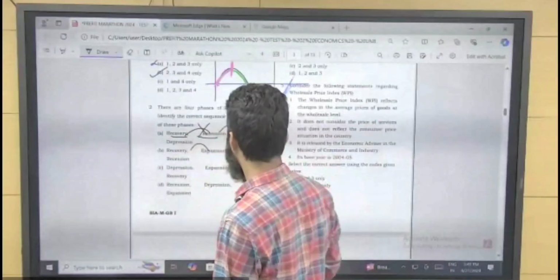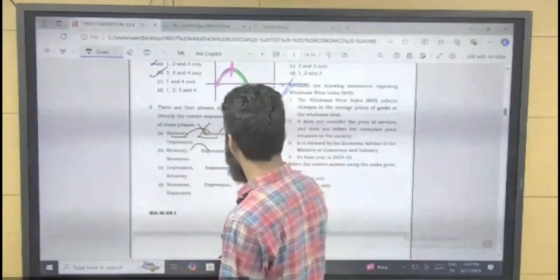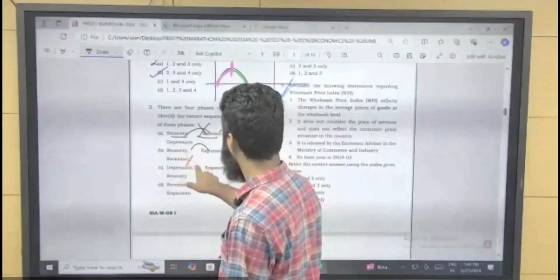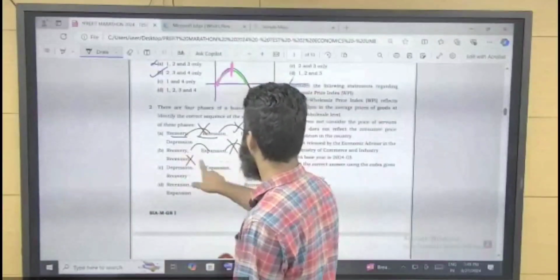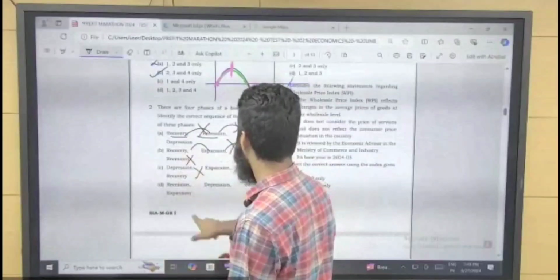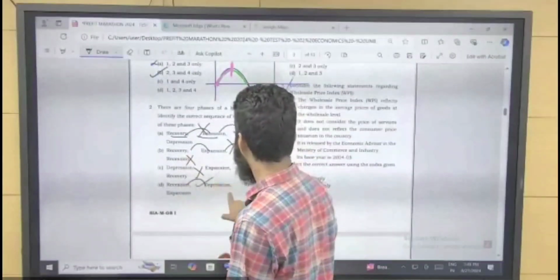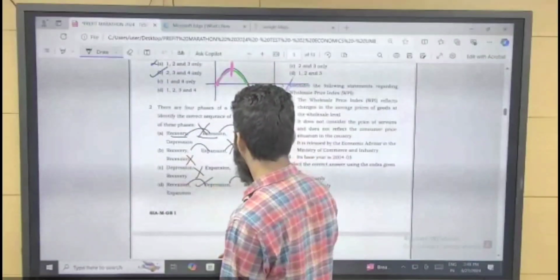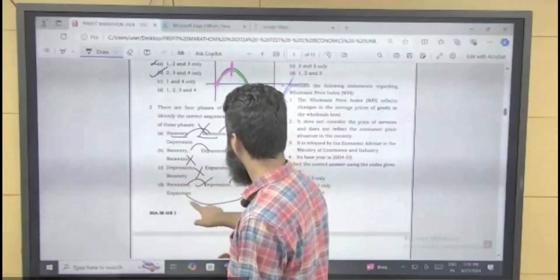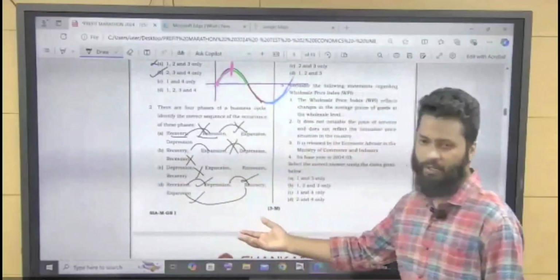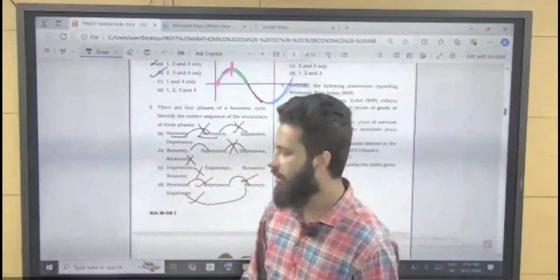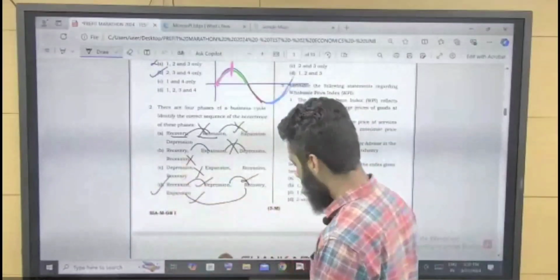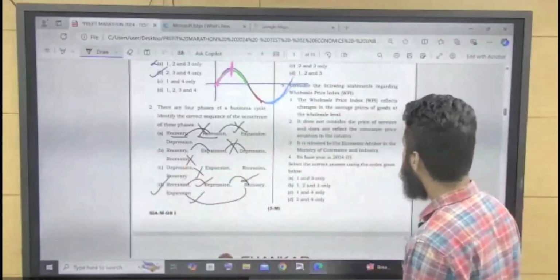No, that is not correct. After depression, recession will not come. So this is not correct. Depression, expansion, recession, recovery, not correct. Recession, depression, correct. Depression, recovery, correct. Recovery, expansion, correct. The boom period, we understood, is the expansion. So the correct option will be D. Answer D. Right?